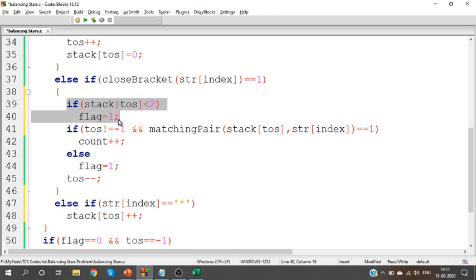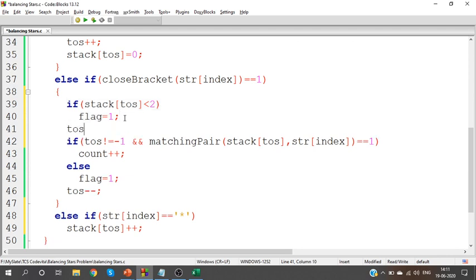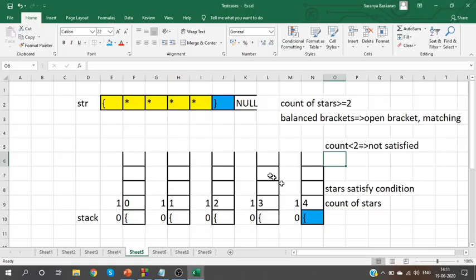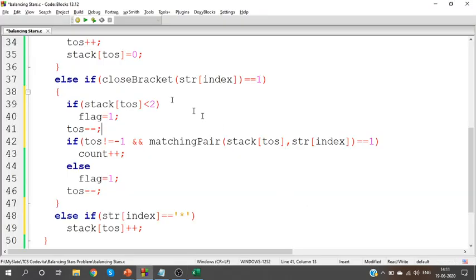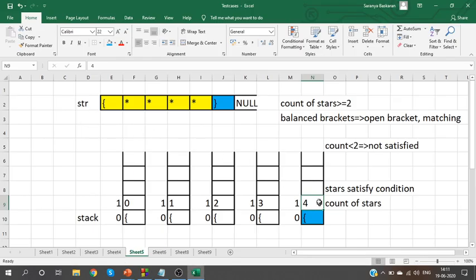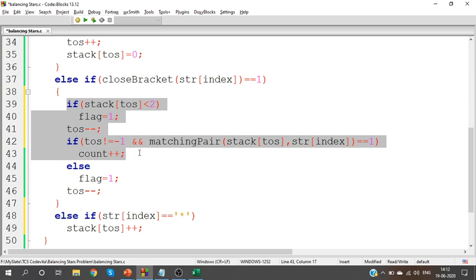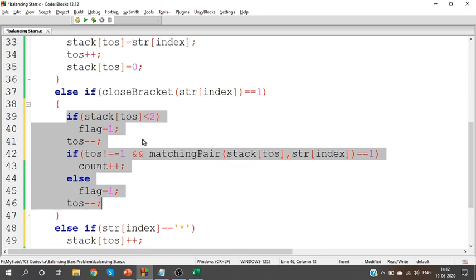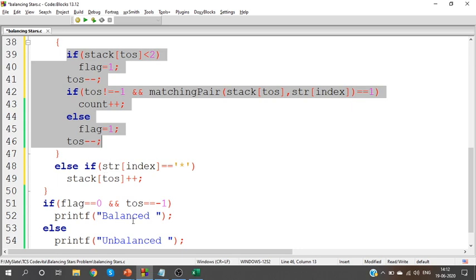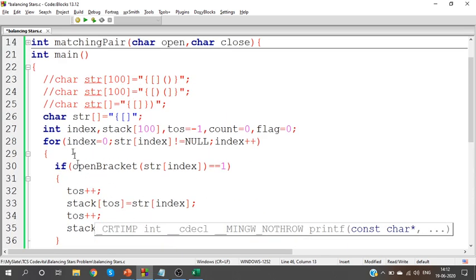What does flag 1 indicate? It is not a valid string. It is not having the correct star count. So set flag value as 1. Then you remove that element. If I remove this element, now I'll get the open bracket. So instead of just open bracket, I have the count value also. So first work with the count value, remove the count value, then you work with the open bracket. Clear? Okay. So if flag is 1, then we'll have it as unbalanced, otherwise we'll have it as balanced. Let us check this now.